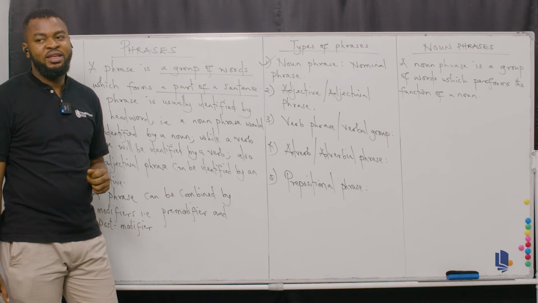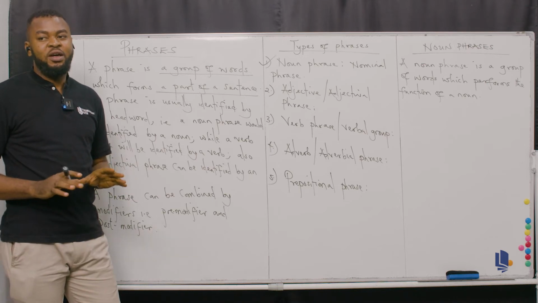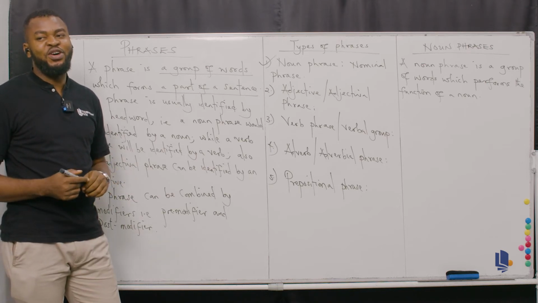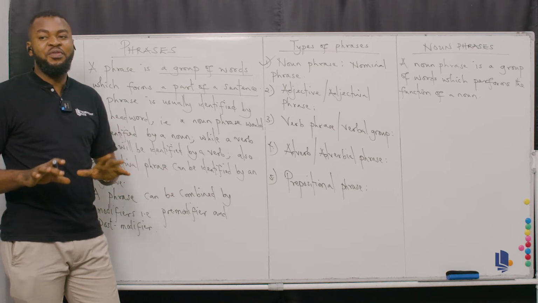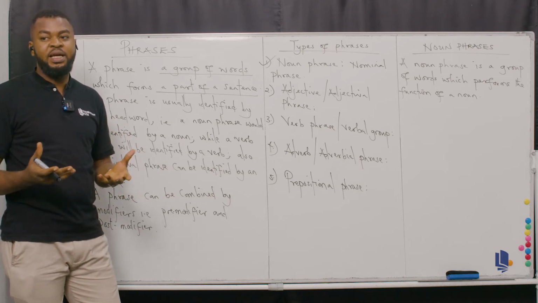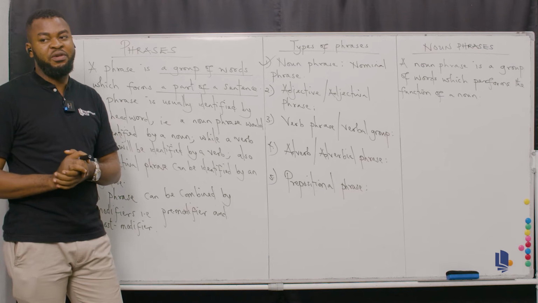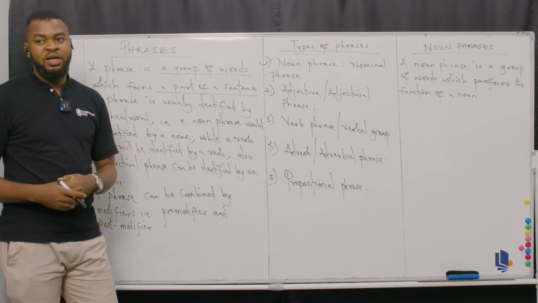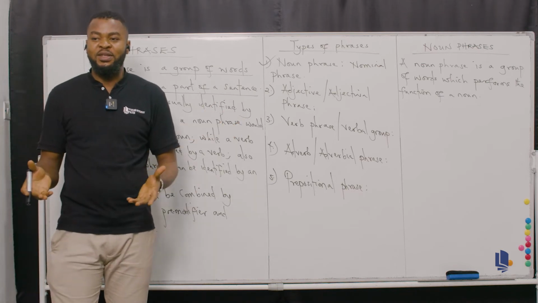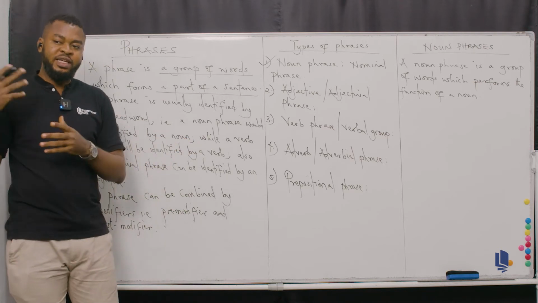Hello? Can you hear me? I need to be sure. All right, thank you. I just wanted to confirm that you can hear me. I want to be certain that you can hear me. All right, that's what I'm trying to confirm. Thank you so much. Now let's continue. I don't want it to look like I'm talking to just myself, all right? I want to ensure that you can hear what I'm saying.